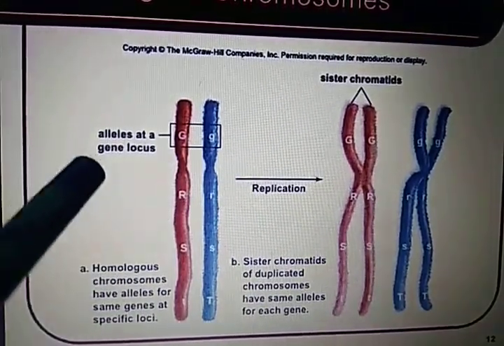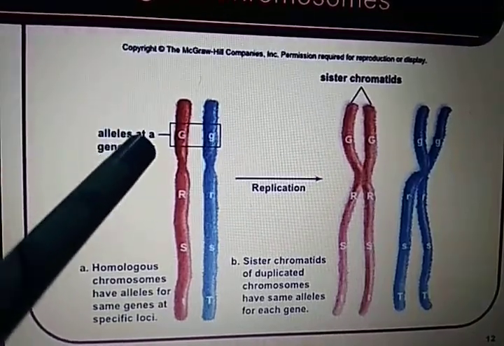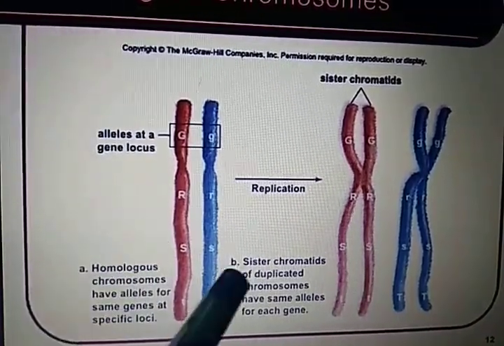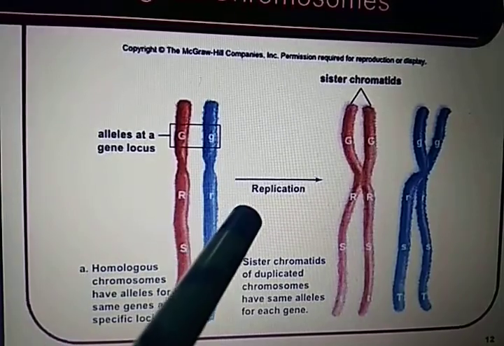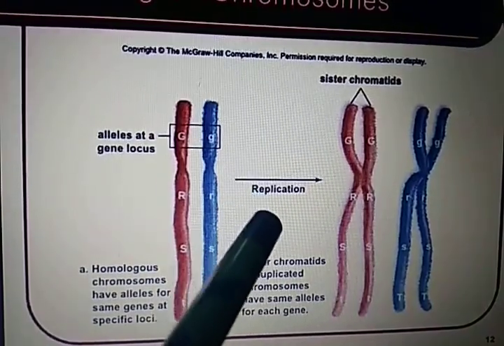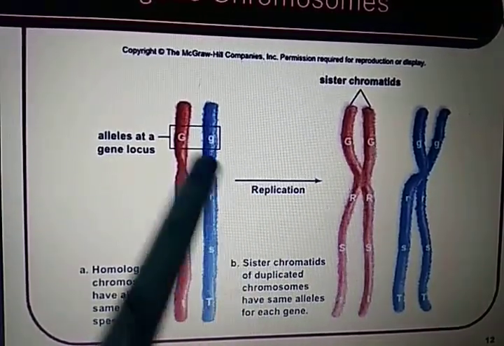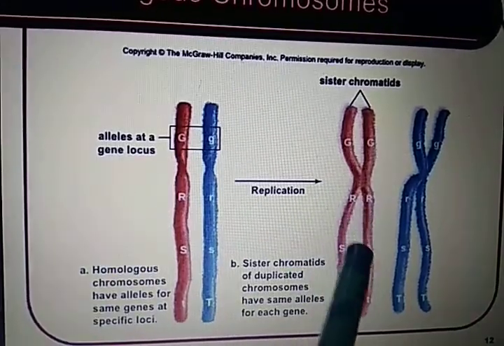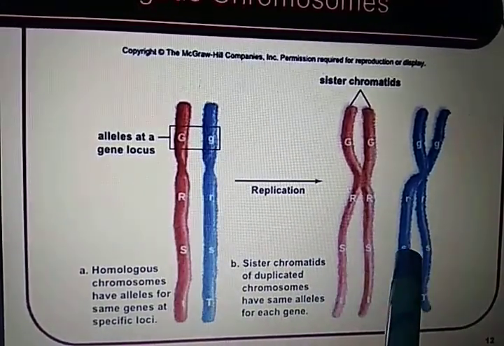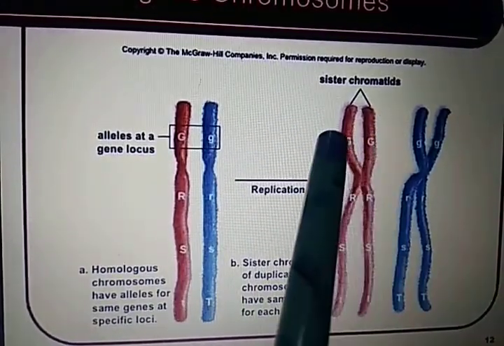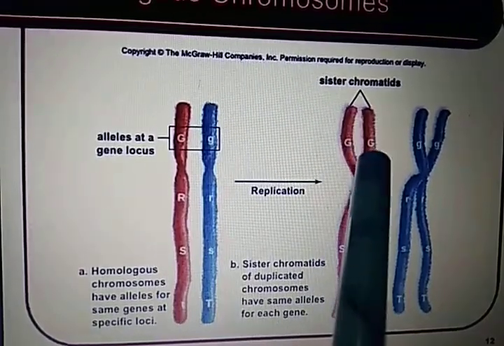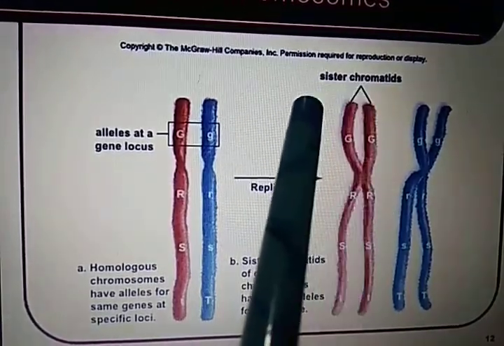Now, when you get the chromosomes from mother and father, after replication in the mitotic stage, each duplicates itself. The duplicated part of a particular chromosome forms sister chromatids.